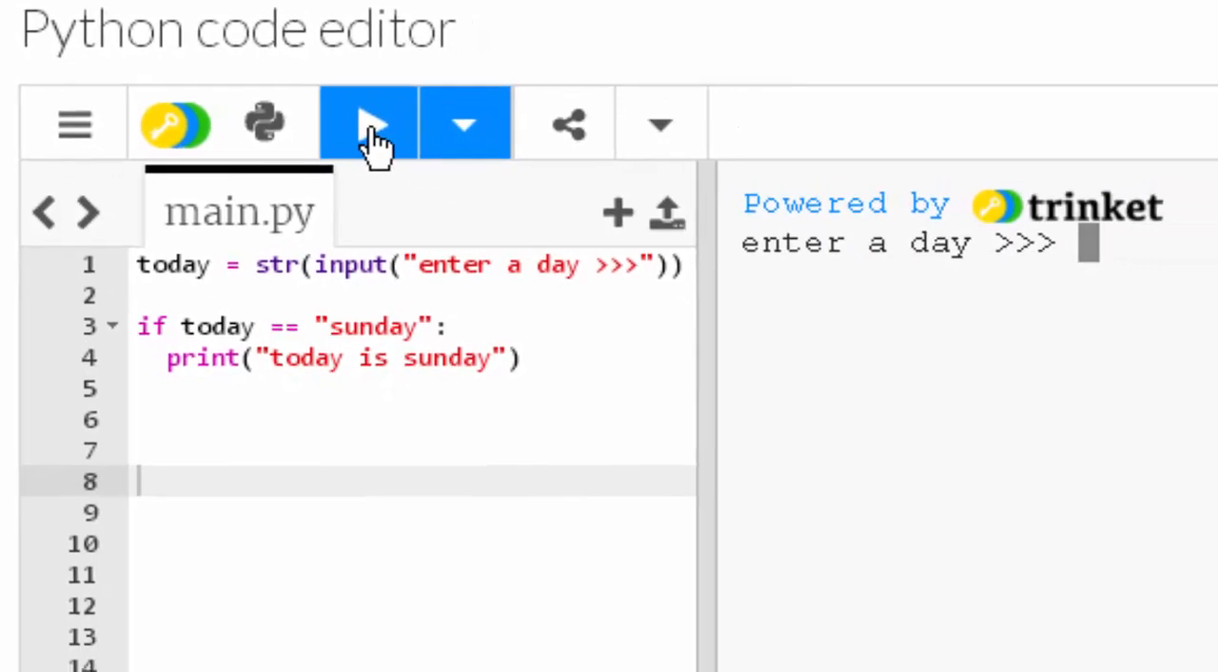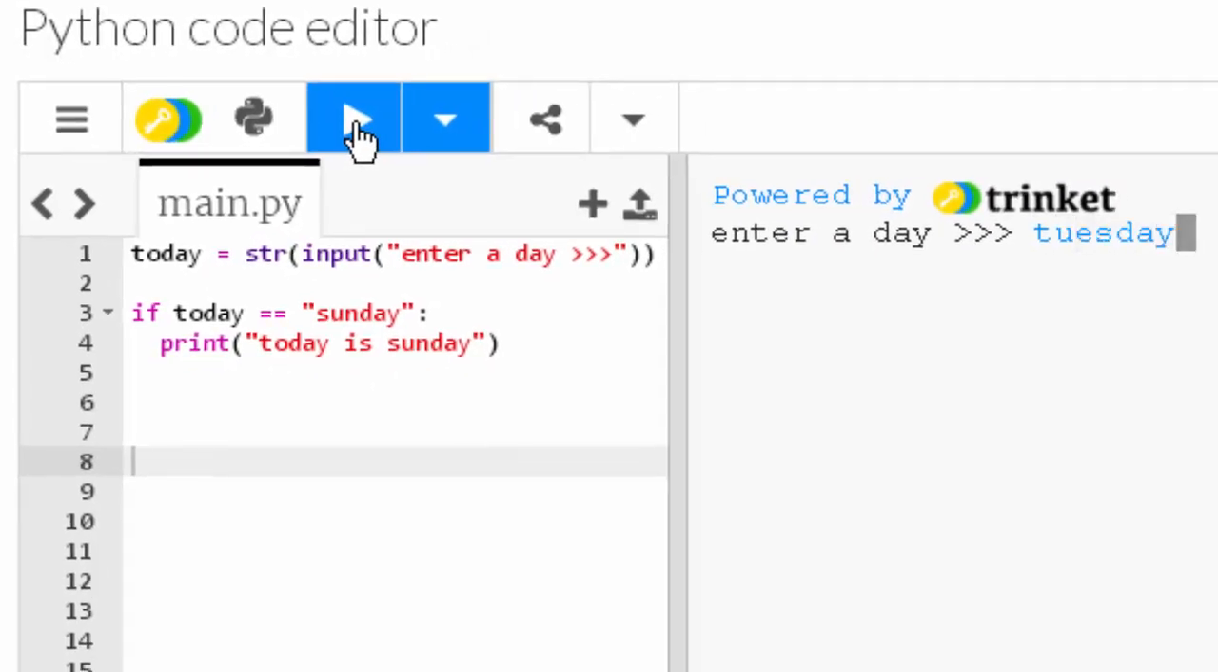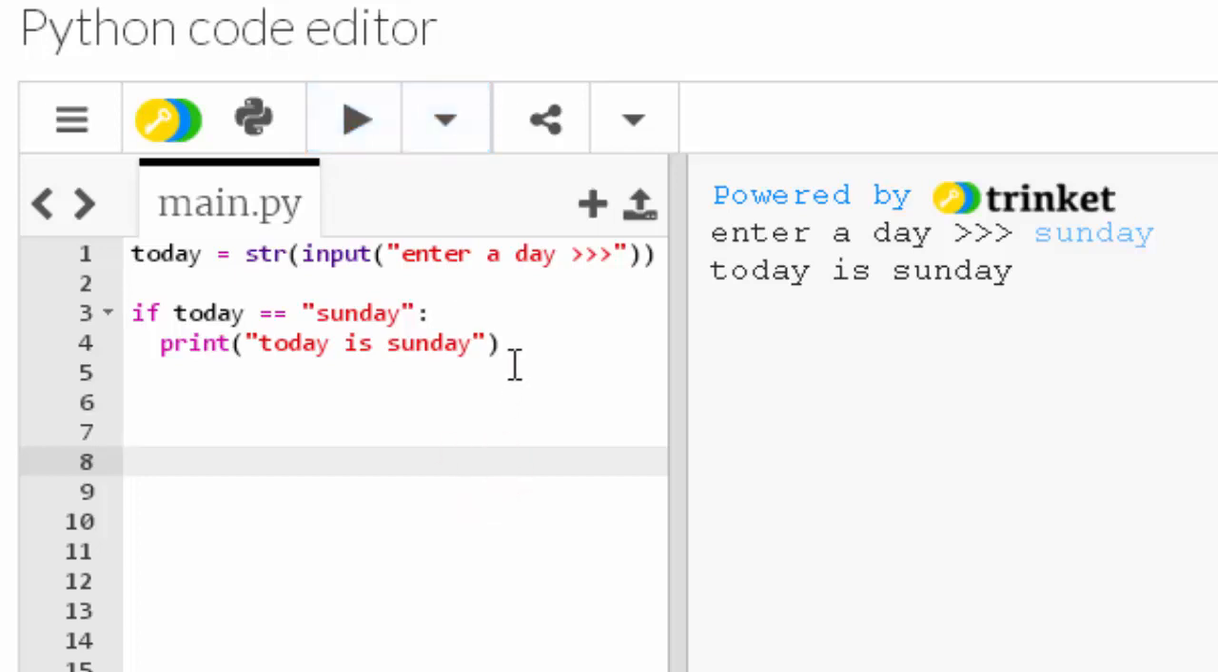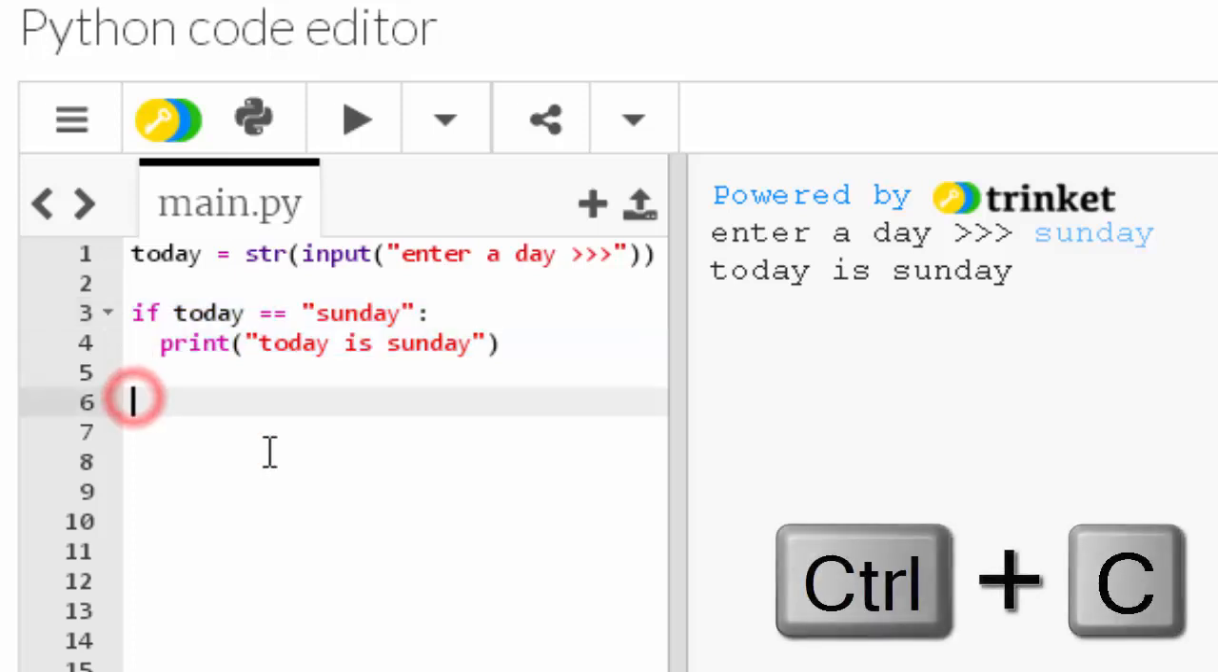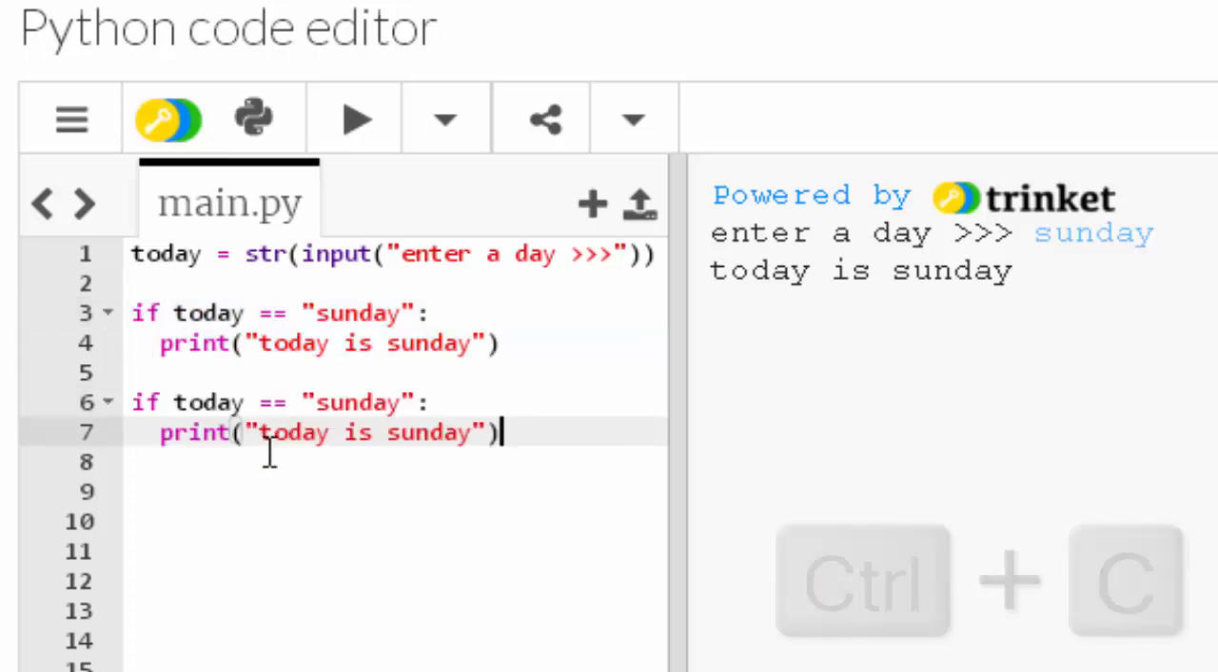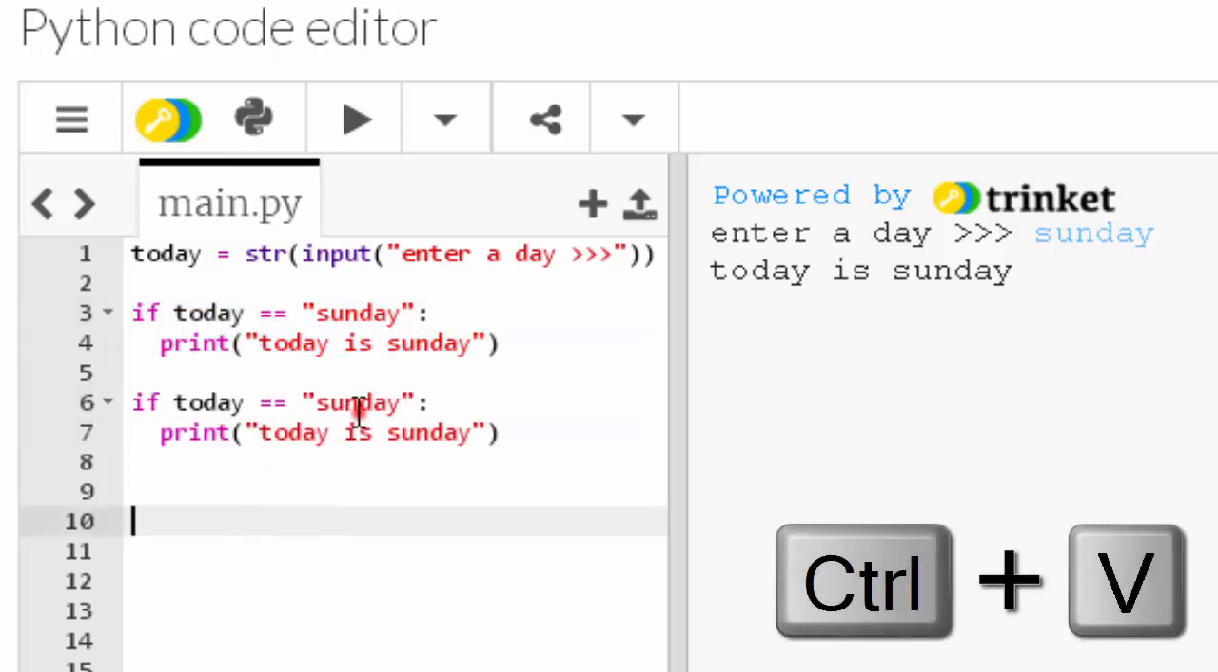I run that, and I'm going to go for Tuesday, and press enter, and nothing happens. Let me run it again, and I'll go for Sunday, press enter, and it says today is Sunday. There we go. And just to throw this at you, if I Control C on the keyboard, or if it's a Mac, it's a different thing, Control V. I've got Sunday.